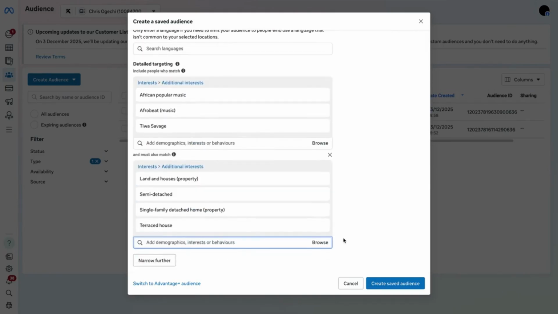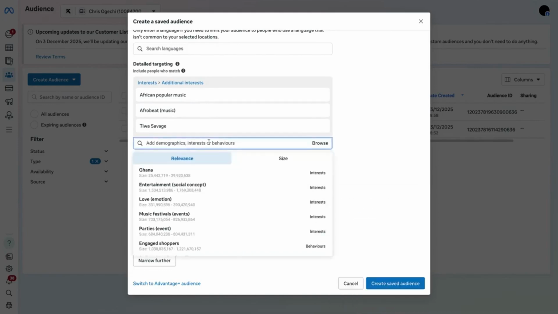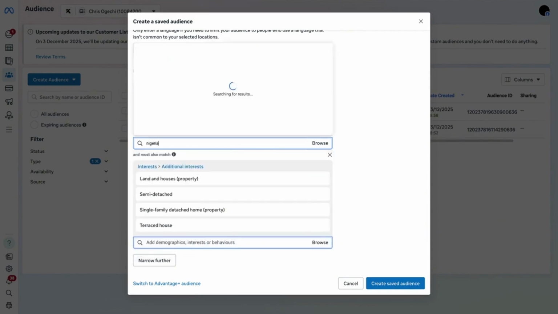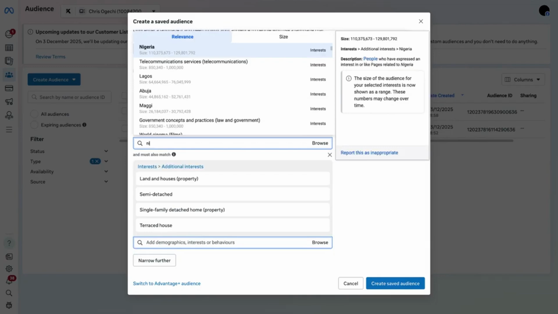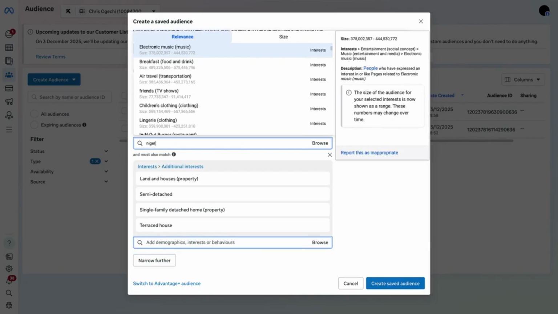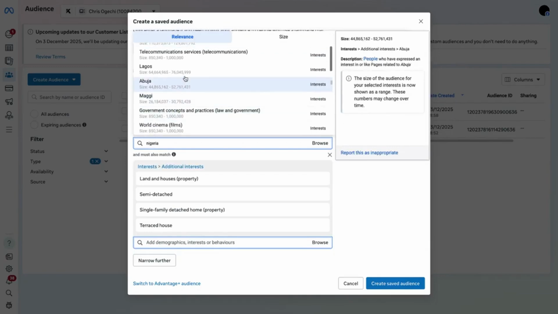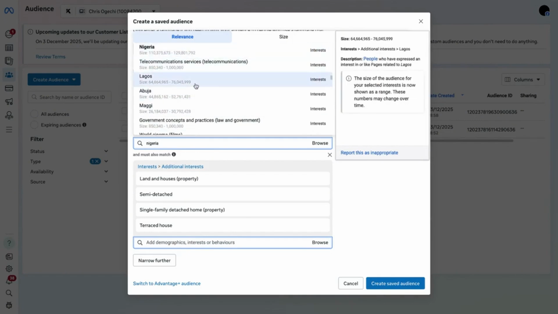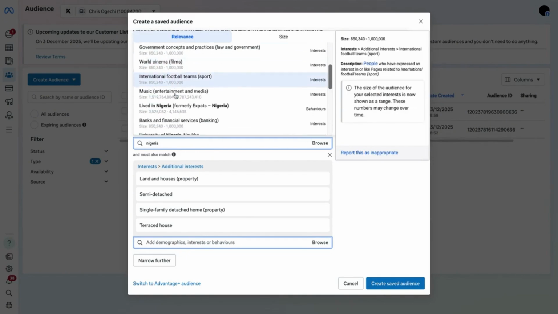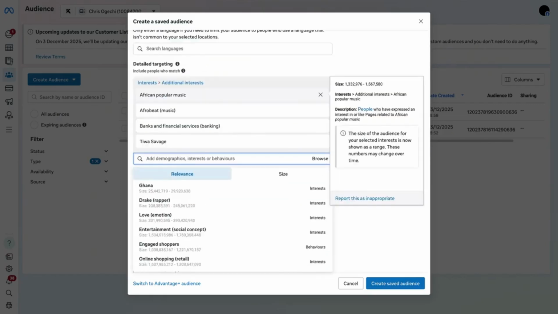So ideally, this way you can just say you're done, or you could just keep adding. What else do we have that is Nigeria? If I put Nigeria there, it's going to show us everything of Nigeria. So you're going to see Abuja, Lagos, what's more? Just search it out.